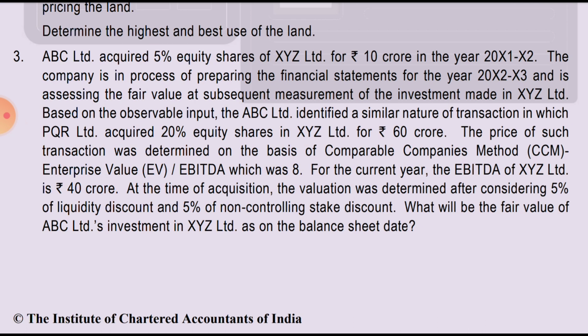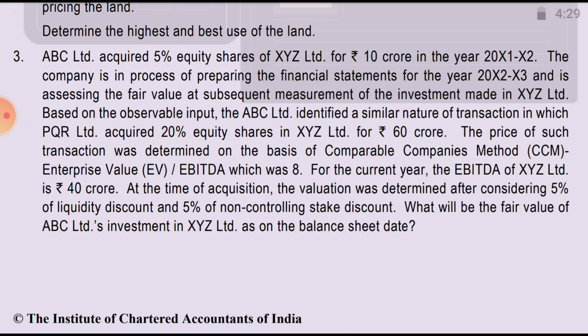So on the basis of the observable input, that is the similar transaction in the market, how to calculate the value: first take EBITDA 40 multiplied by the comparable company multiple, EV divided by EBITDA, that is 8.